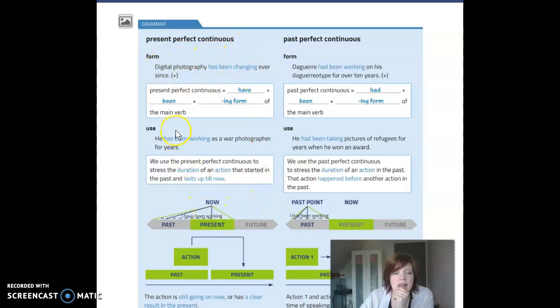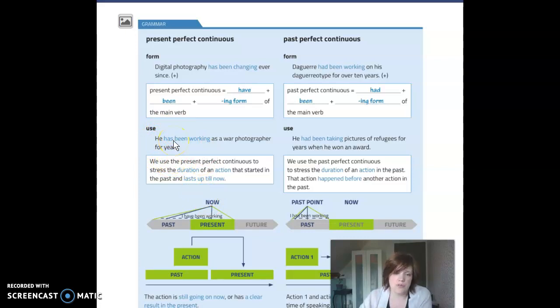When do we use it? He has been working as a war photographer for years. First of all, this is a present perfect tense because it's an action that started in the past and lasts up until now. So there is a clear link with the present. It is not an action in the past that is completely over. The man started working as a war photographer a number of years ago, and he is still working as a war photographer right now. So action started in the past, link with the present, but we focus on the duration of the activity: for years. That is very, very important here.